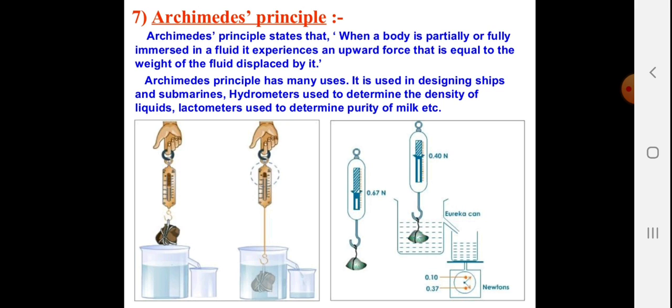Archimedes principle has many uses. It is used in designing ships and submarines. That is the reason that these heavy ships and cruisers are able to float and swim easily in the water. Hydrometers are used to determine the density of a liquid. Lactometers are used to determine the purity of milk.